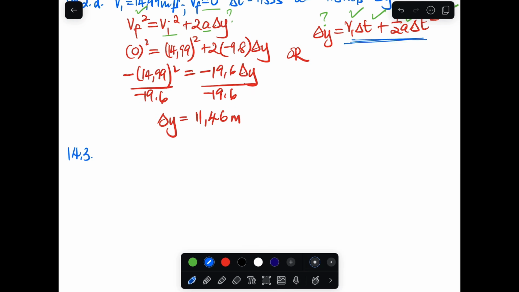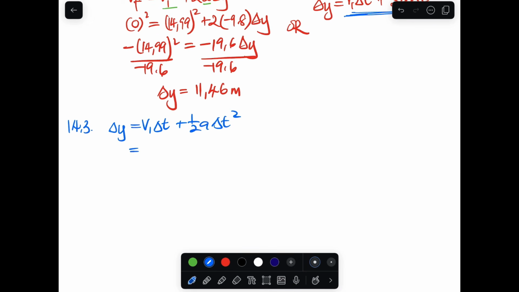So we will use exactly this, the same way we used it before, with the only difference being the time. So we'll say change in y equals vi times t plus half a t squared. Let's substitute. We wanted the displacement, so the velocity is still 14.99, and the time now is 4 seconds.